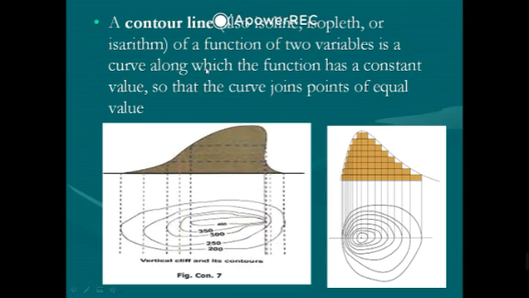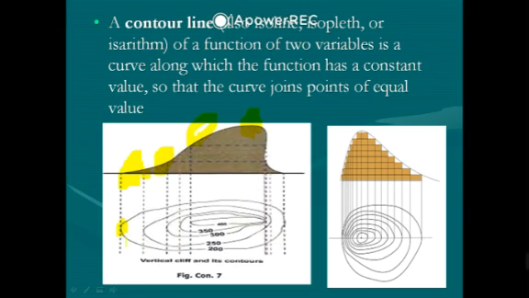Contour line is an important feature by which we can denote the peaks and the highlands on the map. Suppose this is your mountain, of any type. You can denote it with the help of maps. The lower regions have less height, denoted in the outermost part of the circle, and this is the upper height, and this is also upper height, and this is the peak of the mountain. So you can denote it by circles.